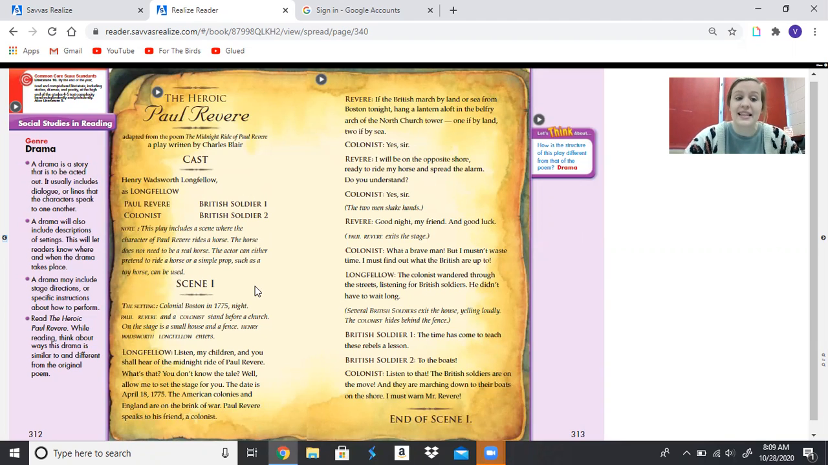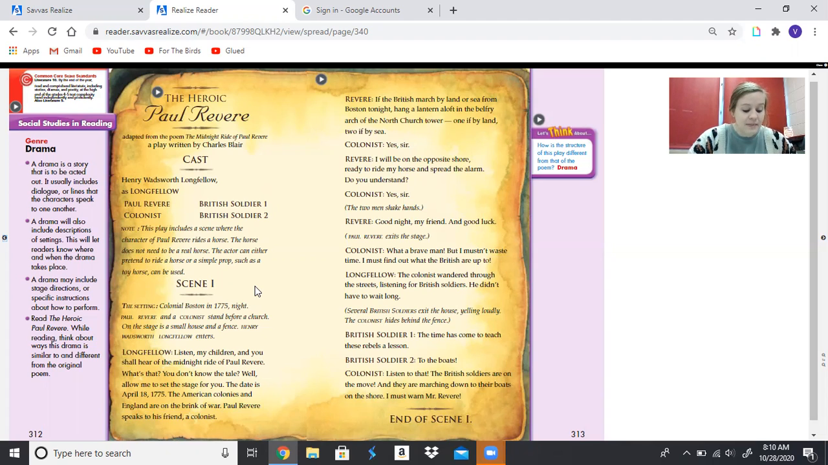Scene 1, the setting. Colonial Boston in 1775, night. Paul Revere and a colonist stand before a church. Sorry, I lost my place. On the stage is a small house and a fence. Henry Wadsworth Longfellow enters. So someone wouldn't actually say Henry Wadsworth Longfellow enters out loud if it was a real play. That is a stage direction telling that person to come onto the stage.